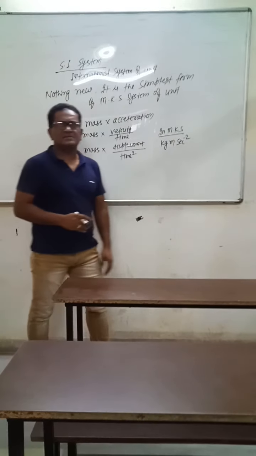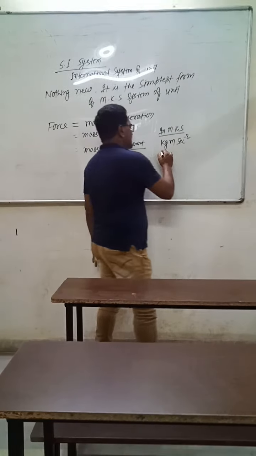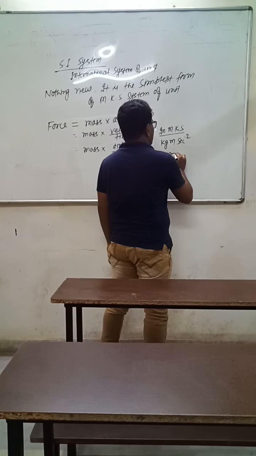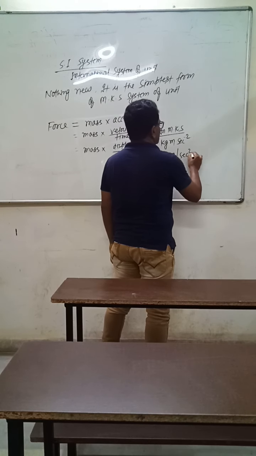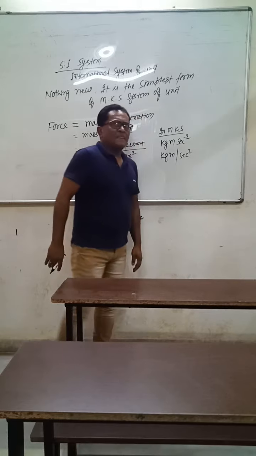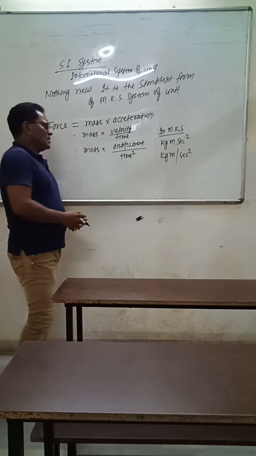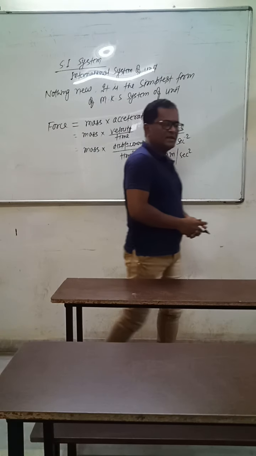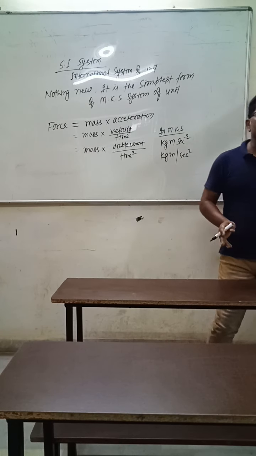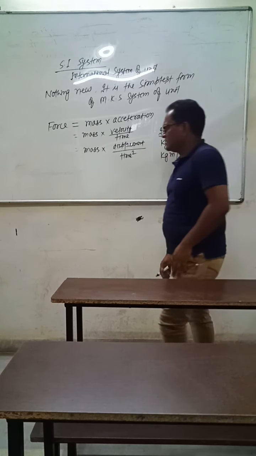Kg meter per second square. So in the MKS system of unit, the unit of force is kg meter per second square.